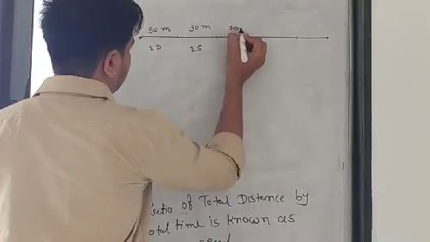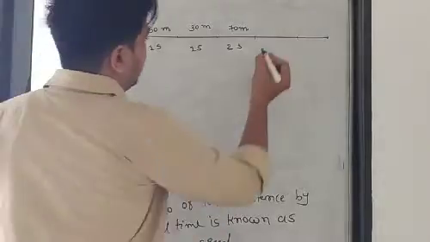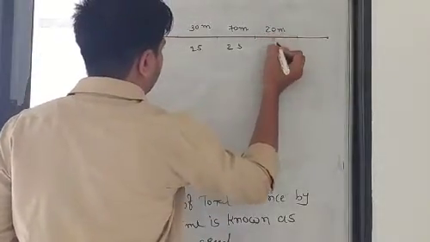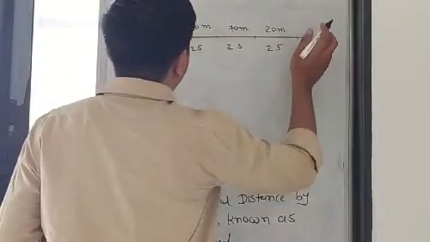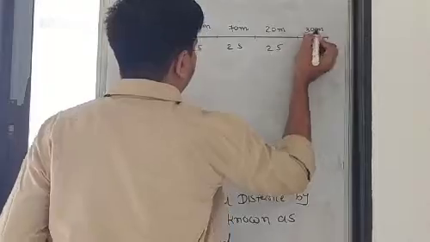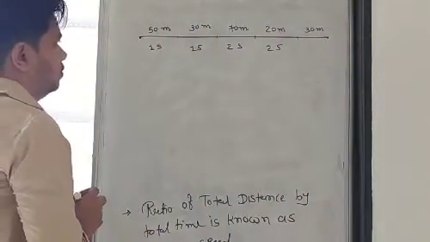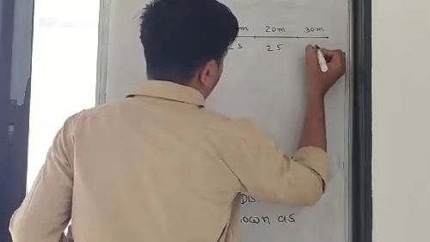Then it's 70 meters, 2 seconds. Then 20 meters, 2 seconds. And here it is 30 meters, 4 seconds.